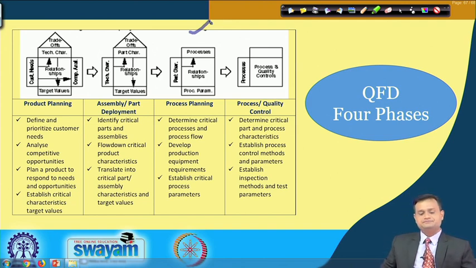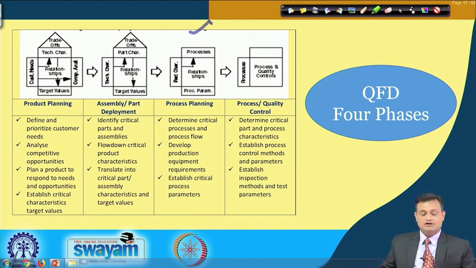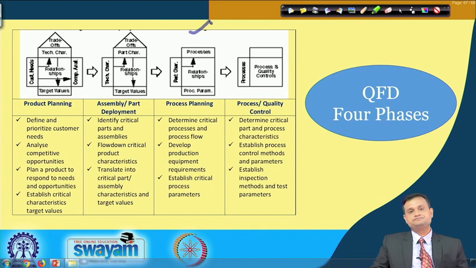So, determine critical process and process flow, because I have to see that my product gets converted through various processes into the final product. Develop production equipment requirements depending upon the customer requirement identification, and establish critical process parameters.